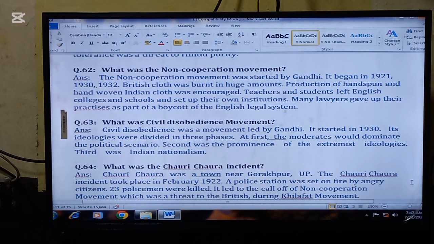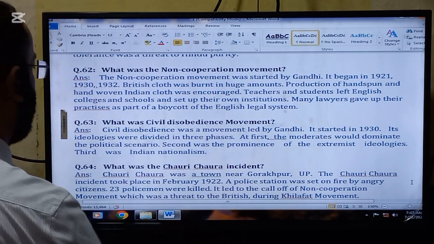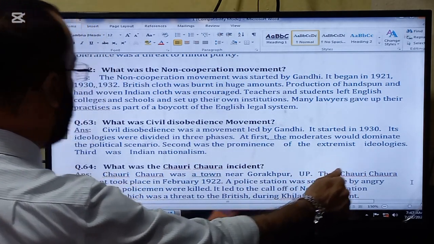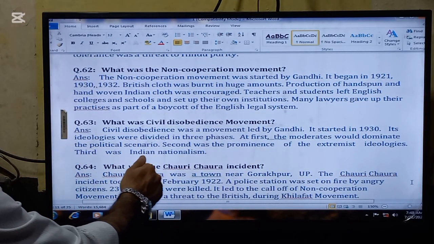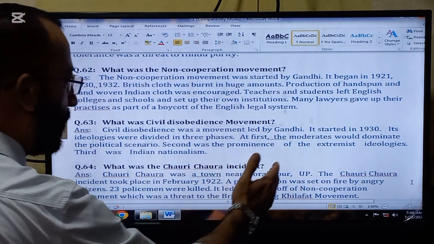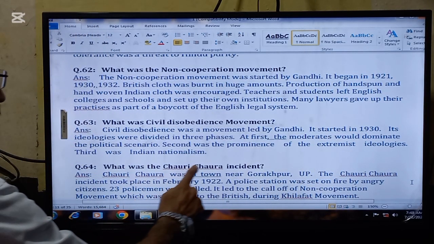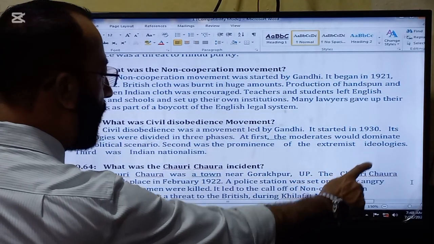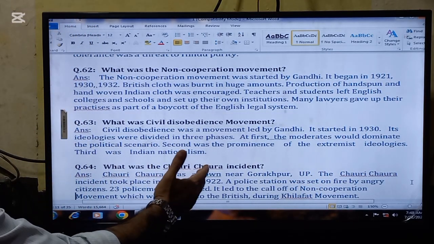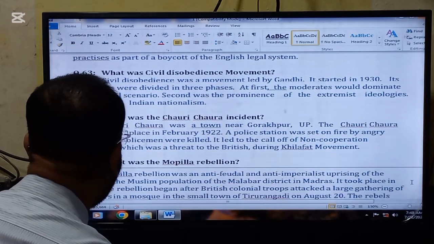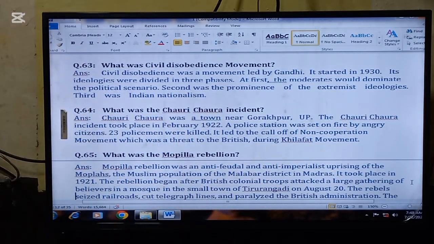The next important question for today is, what was the civil disobedience movement? Civil disobedience was a movement led by Gandhi. It started in 1930. Its ideologies were divided in three phases. At first, the moderates would dominate the political scenario. Second was the prominence of the extremist ideologies. And third was Indian nationalism. So this was led by Gandhi and was a successful movement which threatened the British interest in the subcontinent.